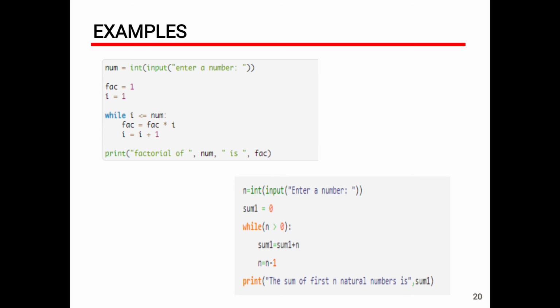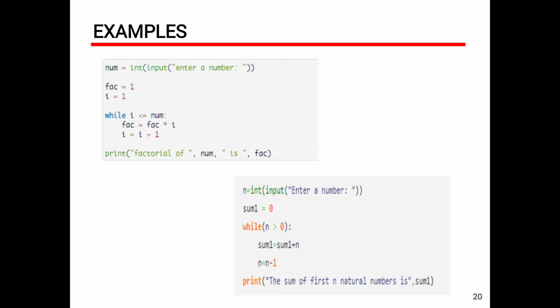First of all, we want to take input from the user. The user will give the input, and that input will be saved into number. Number is a Python variable. Next we are going to declare two variables.